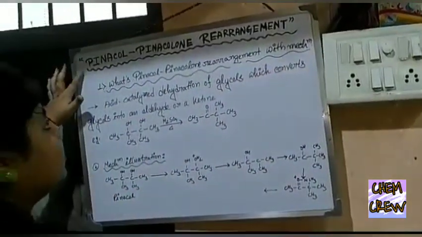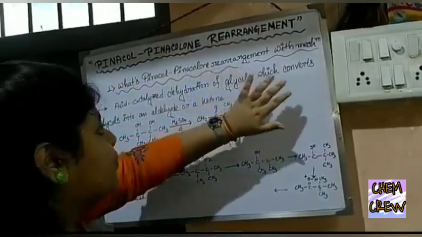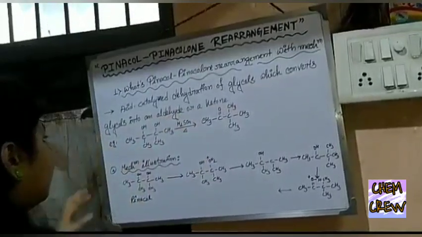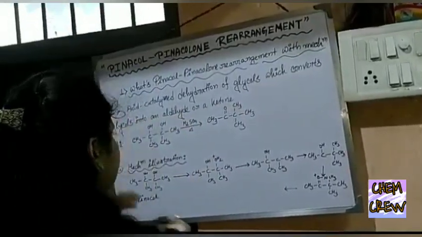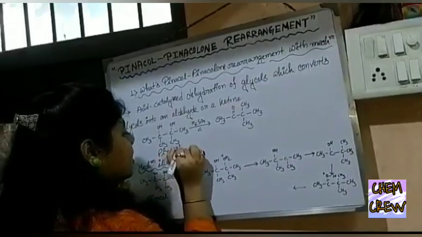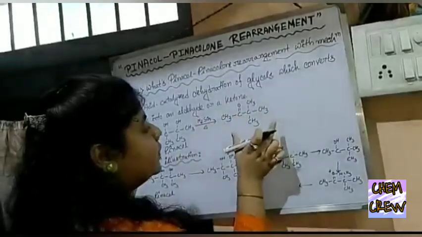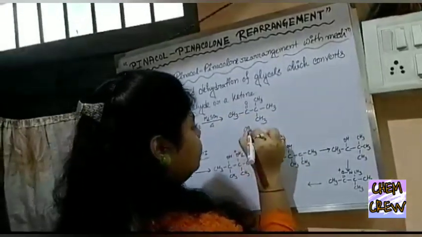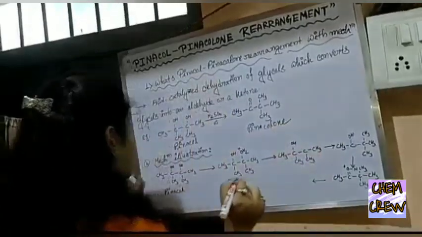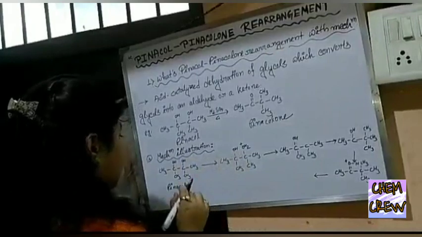The pinacol-pinacolone rearrangement is the acid catalyzed dehydration of glycols, which converts the glycols into an aldehyde or a ketone. Here we have this compound, which is commonly known as pinacol. It reacts with H2SO4, then produces this product, which is commonly known as pinacolone. Okay, so the reaction mechanism can be illustrated as follows.